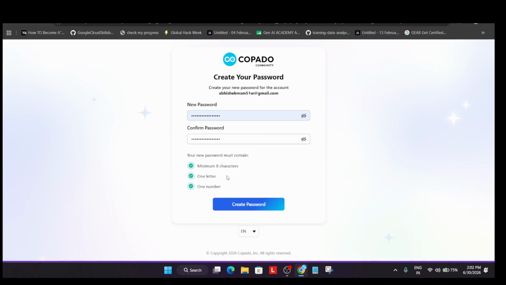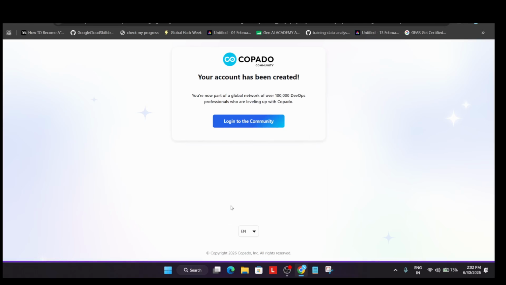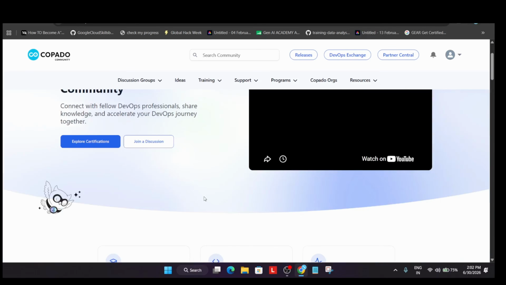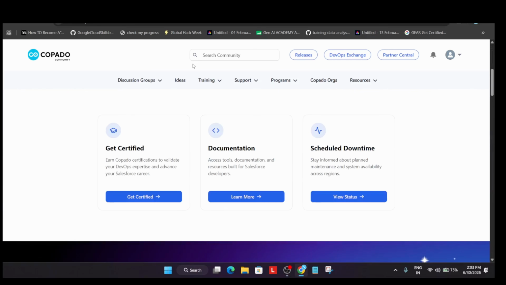Now while entering the password, make sure the minimum is 8 characters. Okay. It should have 1 letter, 1 number. You can add a combination of small and big letters also. You can add symbols also and simply click on create password. Now simply log in directly. So you can see we have successfully logged in over here. Now from here, simply click on this training academy.